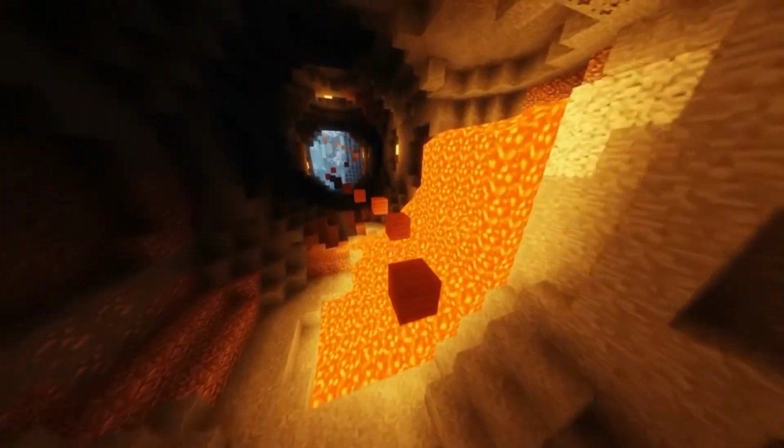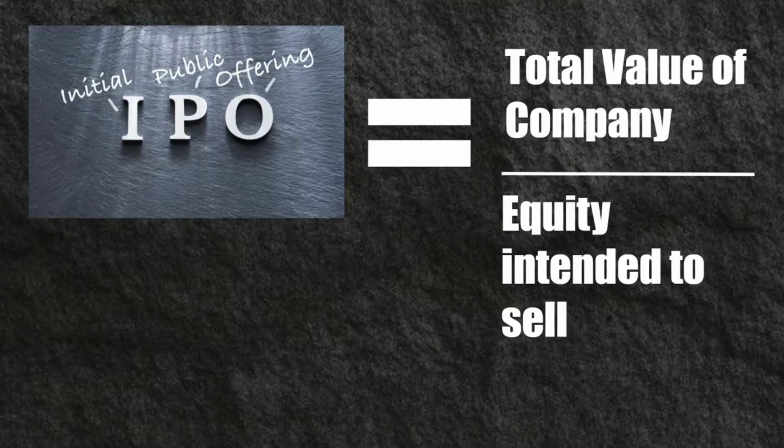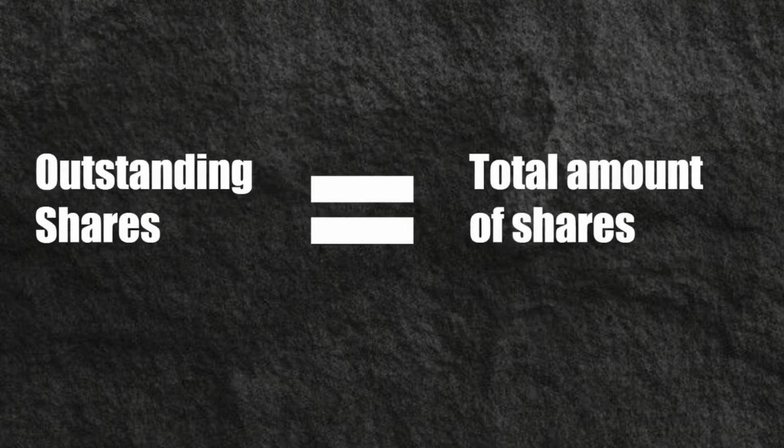When a company wants to go public and enter an exchange, after meeting certain conditions of course, a price for the stock called an initial public offering, or IPO, will be created based on its current valuation, how much it's worth, and then divided by the amount of equity they want to sell, resulting in the outstanding shares, or the total amount of shares available on the market.